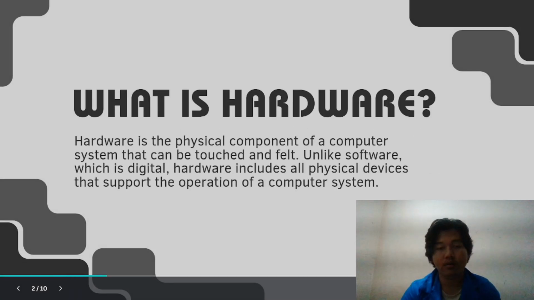Hardware. What is hardware? Hardware is the physical component of a computer system that can be touched and felt. Unlike software, which is digital, hardware includes all physical devices that support the operation of a computer system.